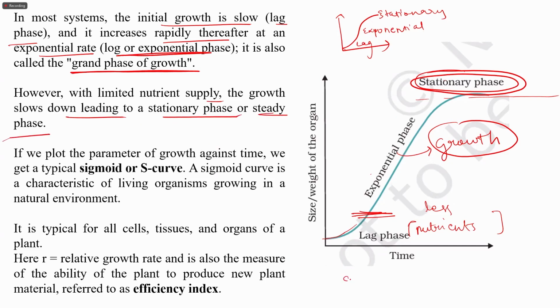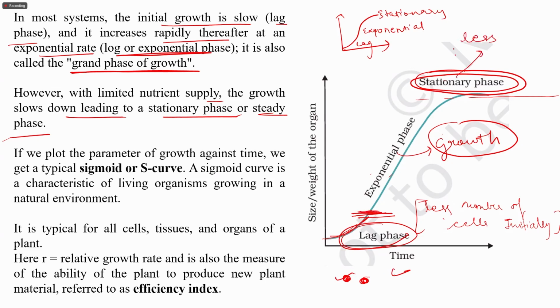Initially, since the number of cells is very few, like only one cell or two cells, the growth is really low. I want to make a correction here: because of the less number of cells initially, the growth is slow. This is very important. Why are we experiencing this lag phase? Because there are less number of cells. But once they reach a certain number of cells, as I mentioned, the growth will boom. But the stationary phase happens because of less availability of nutrients.